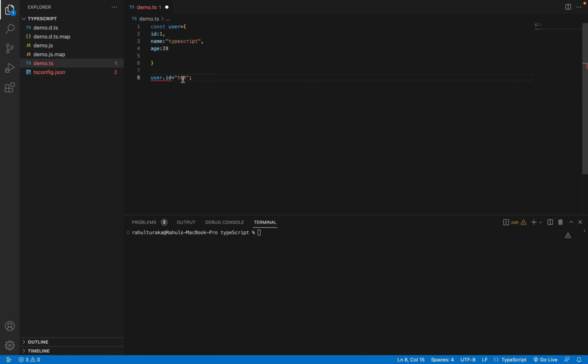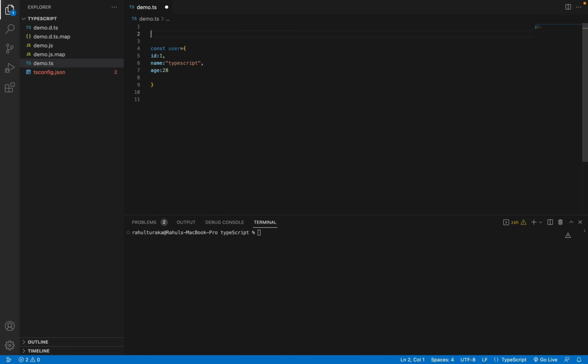So that's where interfaces come into the picture. Interfaces are nothing but blueprints that tell how an object should look, how the fields inside it should look, like what are the types of the fields inside the object that we should decide. To do that, these interfaces are very helpful. They tell how an object should look, how the fields inside the object should look. So now we see how to create the interface.